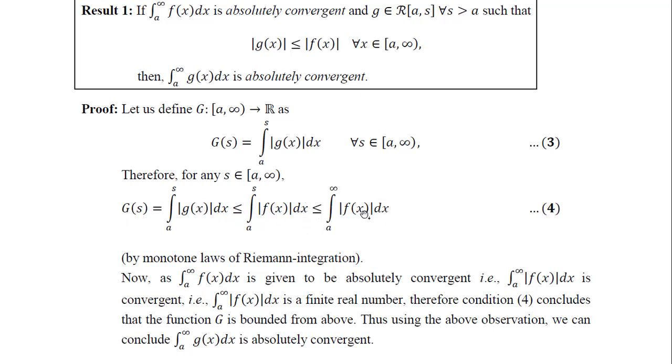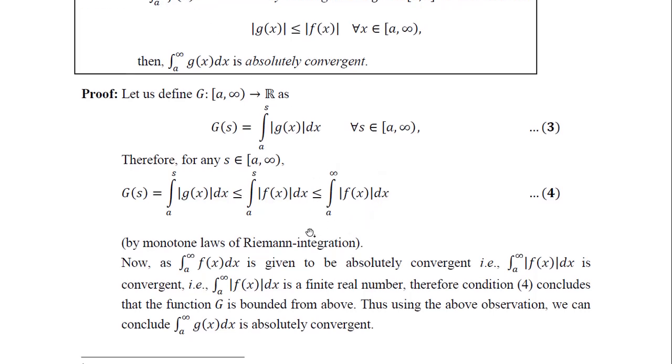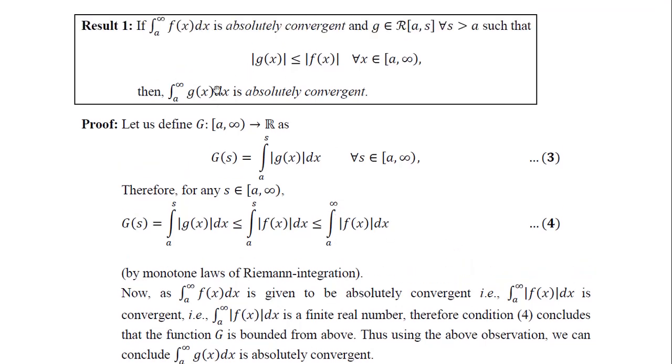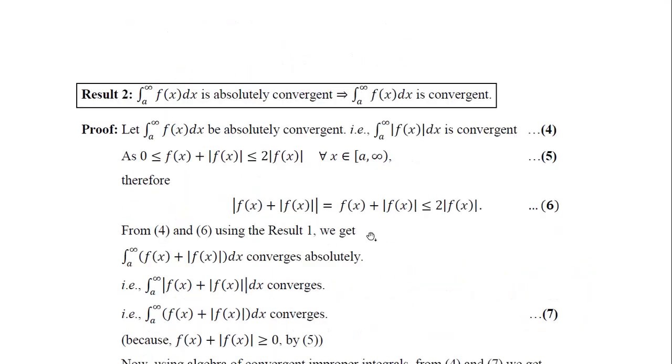Why is this a finite quantity? Because the integral of mod f(x) is convergent, and convergent means this integral is a finite quantity. Why is this convergent? Because the given integral is absolutely convergent, meaning the integral of the mod function is convergent. That's how we can prove the upper bound, and then we will be able to prove that this function is also absolutely convergent.